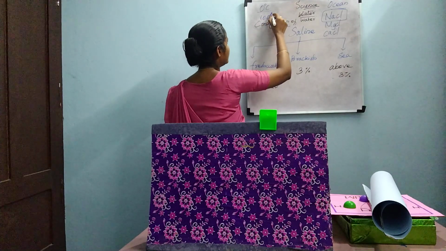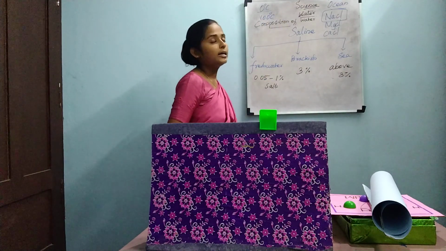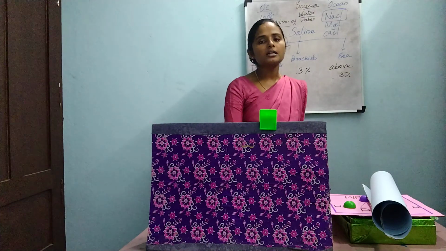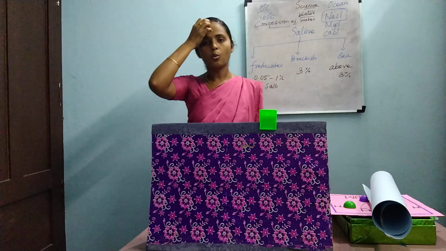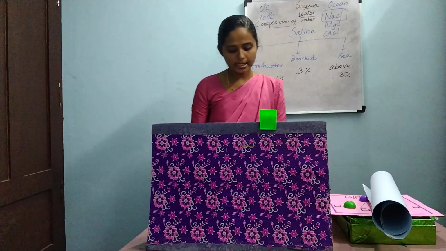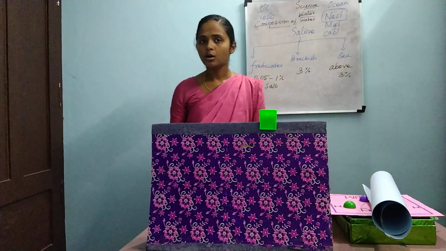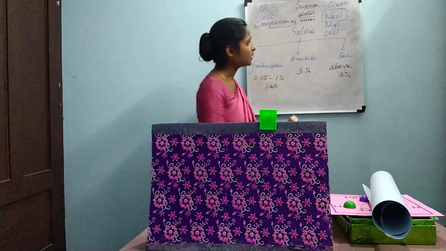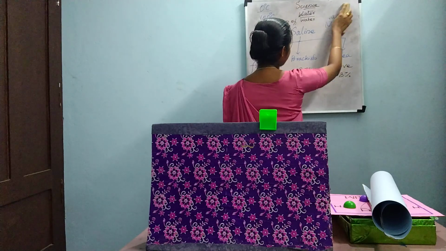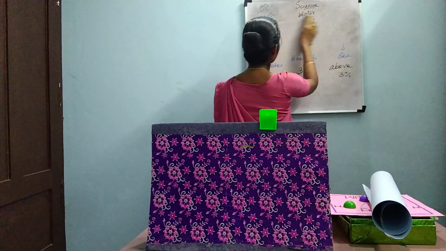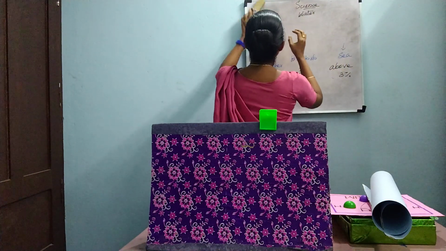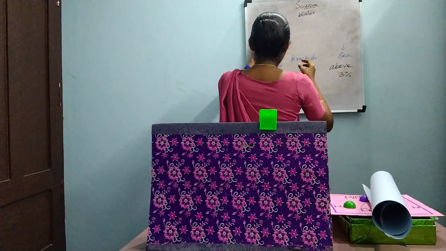At 100 degrees Celsius. And 22nd March is celebrated as World Water Day. When is World Water Day celebrated? 22nd March.